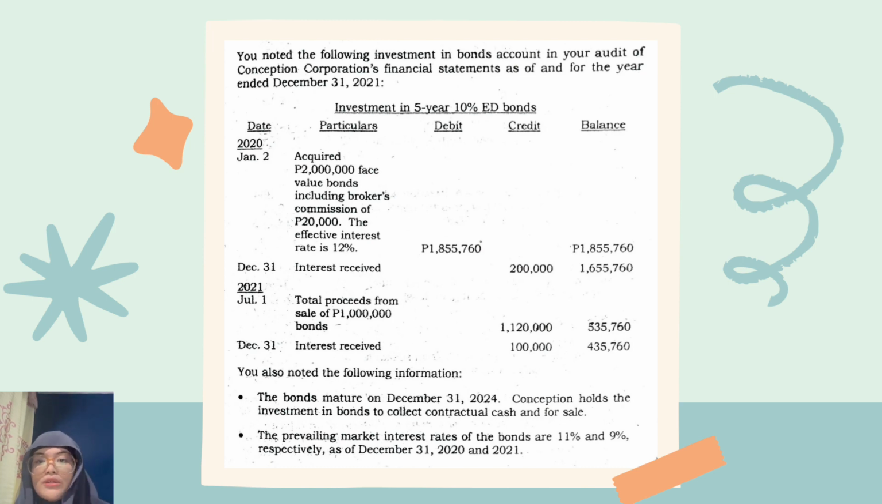So, you also noted the following information. The bonds mature on December 31, 2024. Concepcion holds the investment in bonds to collect contractual cash flows and for sale, meaning that this bond investment is measured at fair value through other comprehensive income. Next, the prevailing market interest rates of the bonds are 11% and 9% respectively as of December 31, 2020 and 2021. Now that we have finished reading the problem, let us move on to the questions.